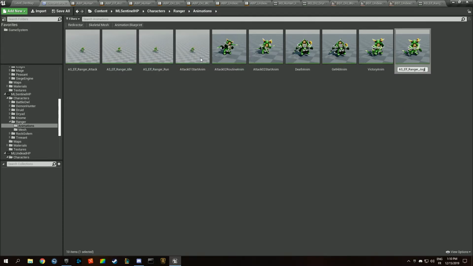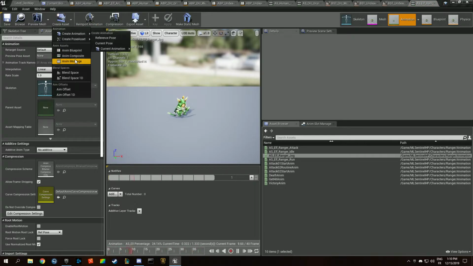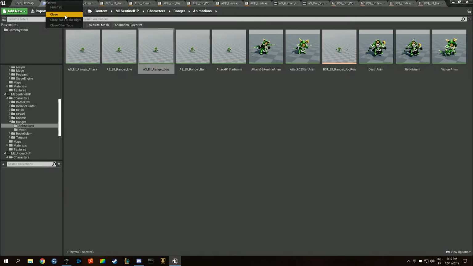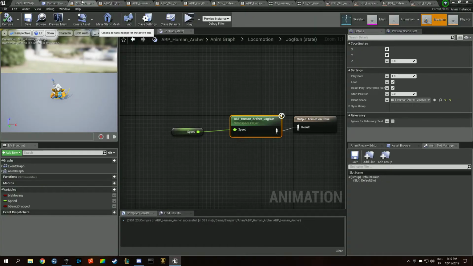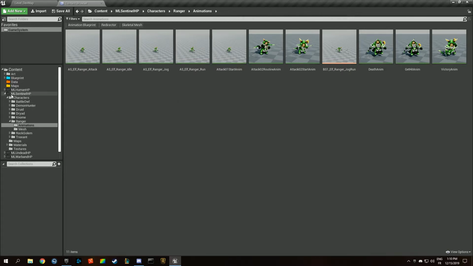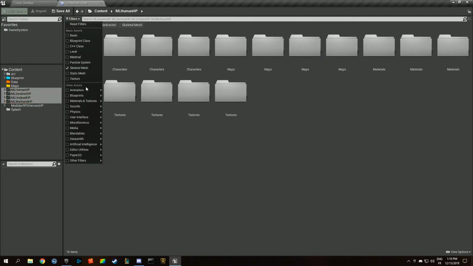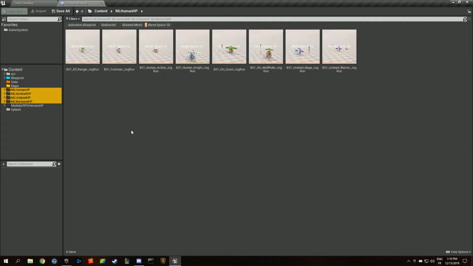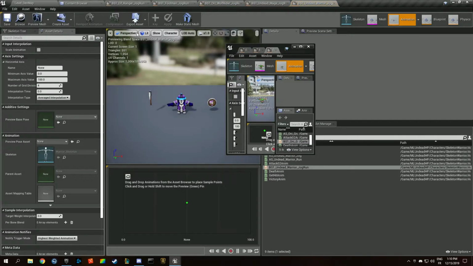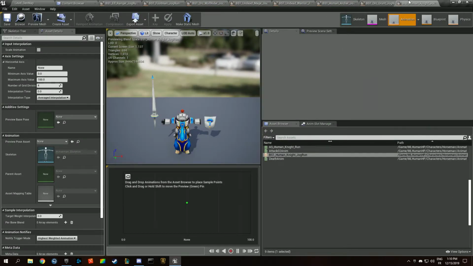Jogging, we're going to open that up. We're going to create a new asset like usual. Blend space 1D, paste that, remove AS, jog run, like this. Then we're going to close everything but our content browser, just to better see what's going on there. So I closed it, I didn't want to. So we want to check all blend space 1D in here. We want to open them up like this.